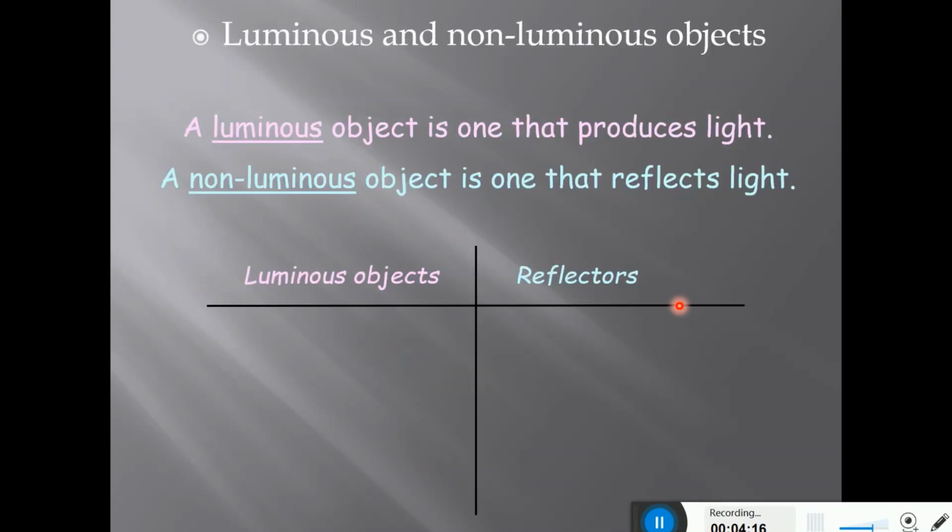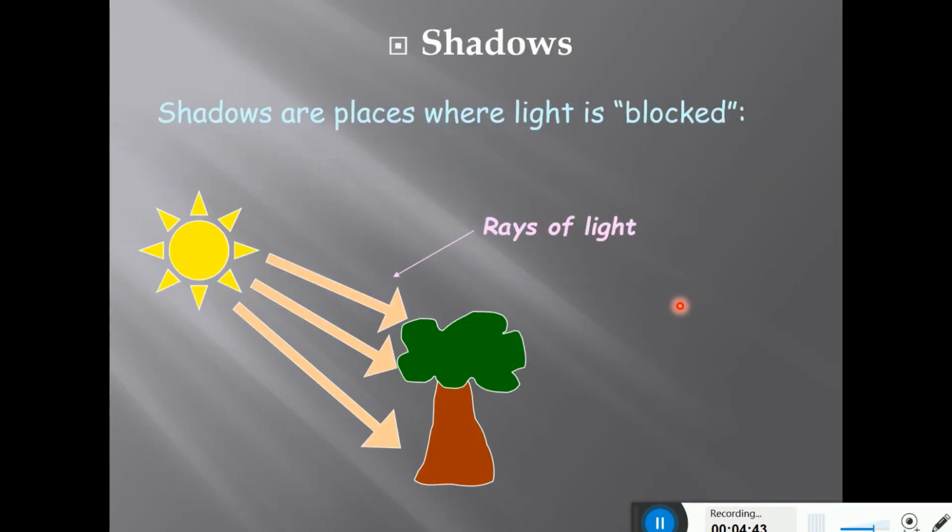First one is luminous, the other one is non-luminous. जो भी object light को produce करते हैं उन objects को कहते हैं luminous objects. And a non-luminous object is one which only reflects light. It doesn't produce light, it just reflects light. सिर्फ light को reflect करते हैं उन objects को क्या कहते हैं? Non-luminous objects.